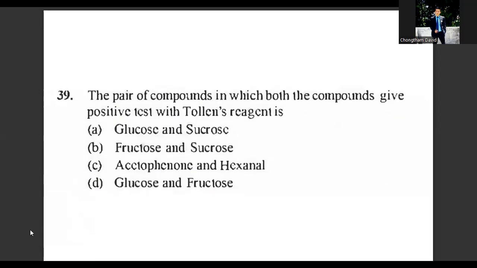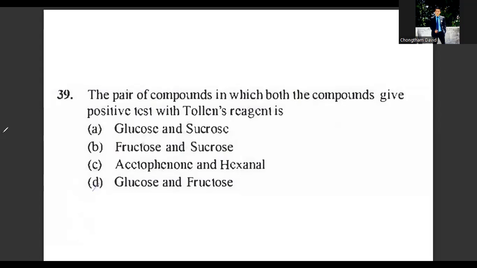Let's read question number 39. The pair of compounds in which both compounds give positive test with Tollens' reagent. Glucose, being an aldose, responds to Tollens' reagent, while fructose is a ketose. It contains carbon double bond oxygen and undergoes rearrangement in the presence of basic medium provided by the Tollens' reagent, and it forms glucose, which then responds to the test given by Tollens' reagent. So question number 39 will be glucose and fructose. Option D will be the answer for question number 39.